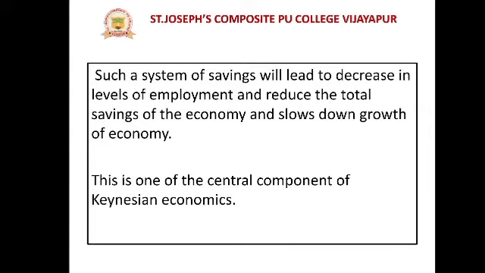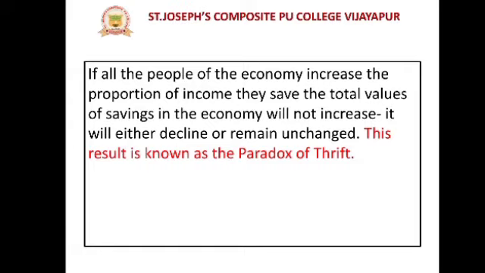If all the people of the economy increase the proportion of income they save, so everybody's mindset is saving. Instead of one person saving 10% of income, say 10 people, 100 people, 500 people, 1000 people all decided to save a proportion of their income, then what happens?